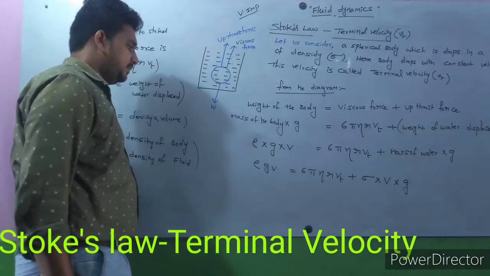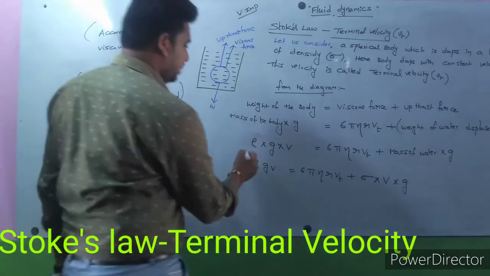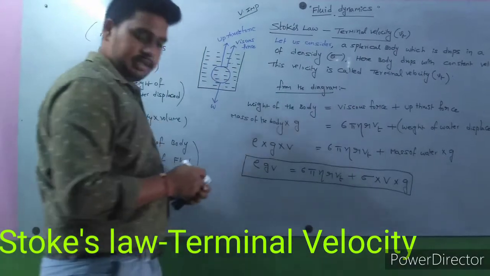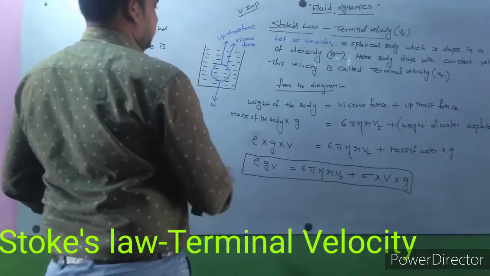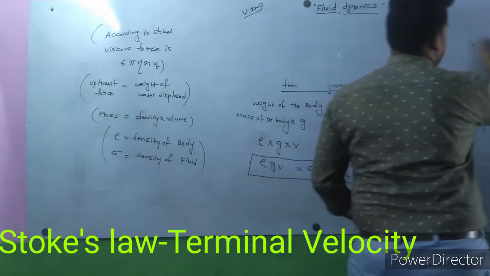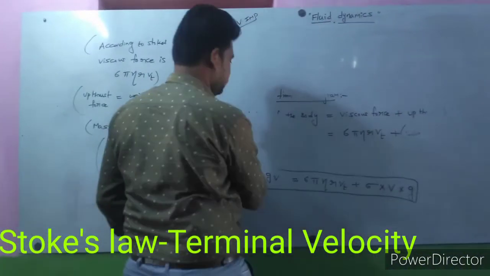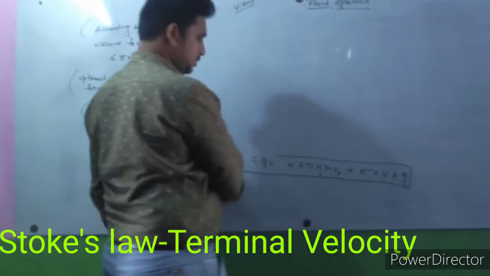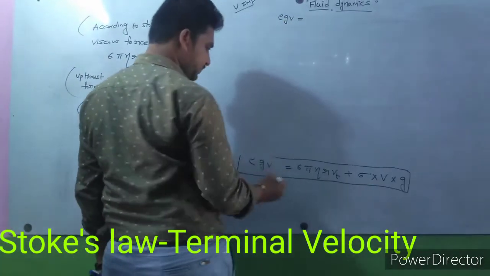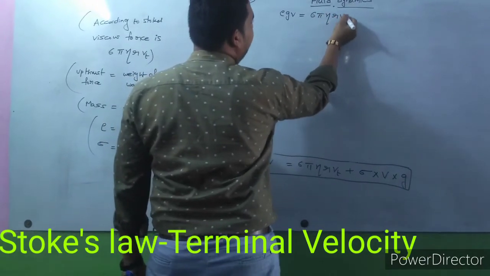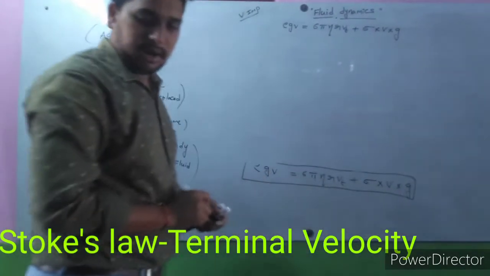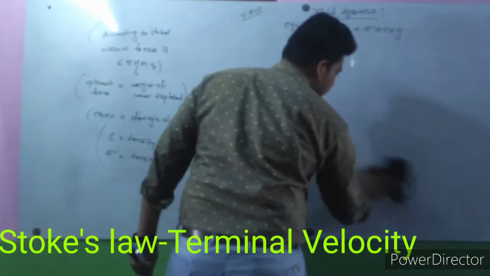So rho g V is equal to 6 pi eta r Vt plus sigma V g. This equation we got.